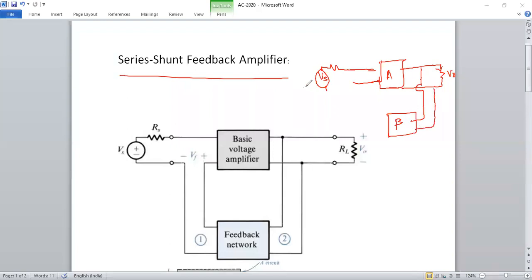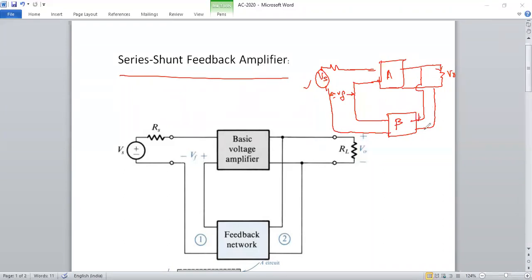Then this is already a voltage source, so this also must be a voltage source. Two voltage sources have to be connected in series. The output voltage is called Vf. Getting my point? So what is the output voltage? Vf must be, what is the input voltage of the feedback signal?